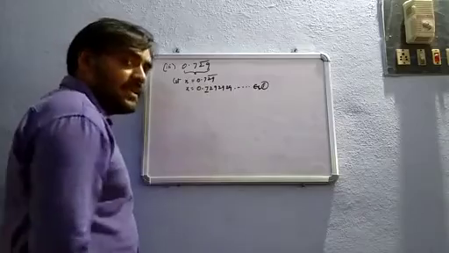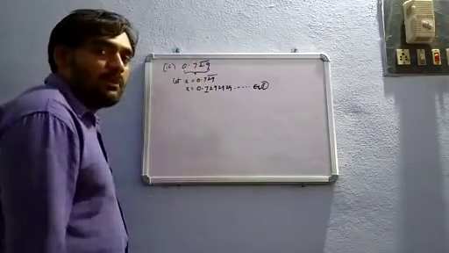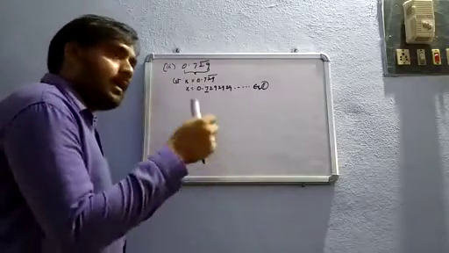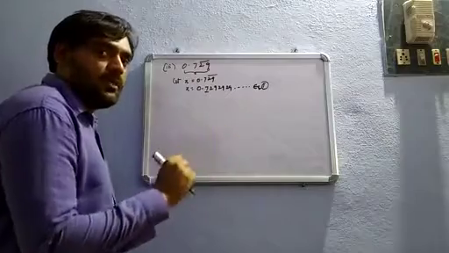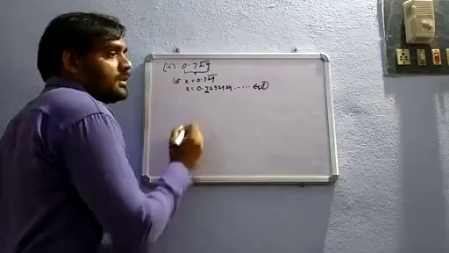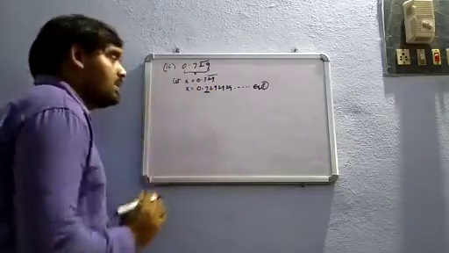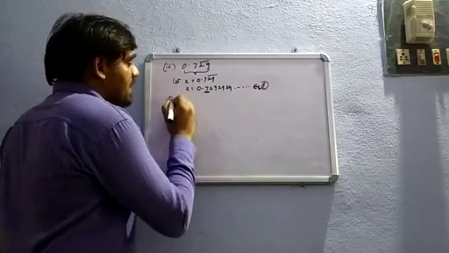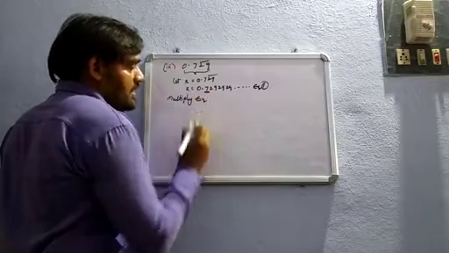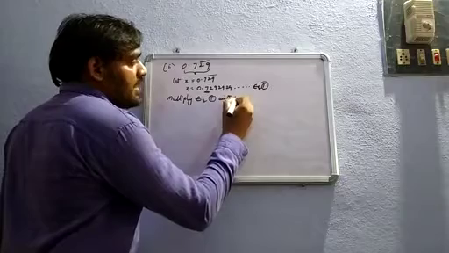How many non-recurring digits are here? Only one. What is that one? 7. We need to get it into the whole number part. Those many times we need to multiply by 10. So here only one digit is not repeating, that is 7. We must get it into the whole number part. So multiply equation 1 with 10 on both sides.